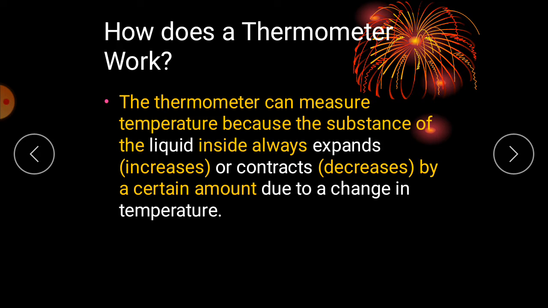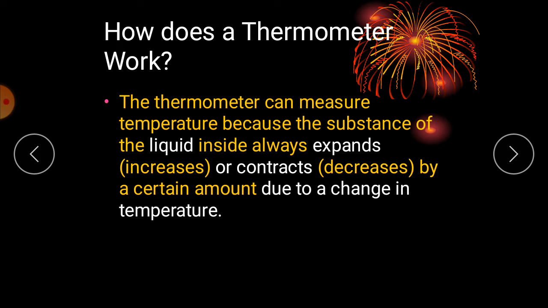As I told you, solids, liquids and gases are made up of tiny particles, and these particles are moving about all the time. The more energy the particles have, the more they move about. The opposite is also true: as they lose energy, they move about less. So this change in energy is what heat is. So how does a thermometer work?